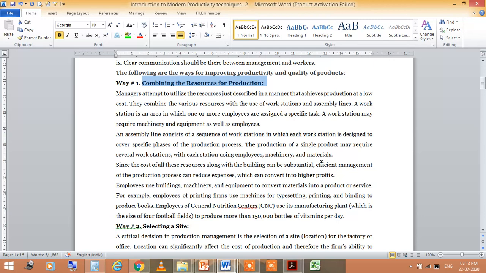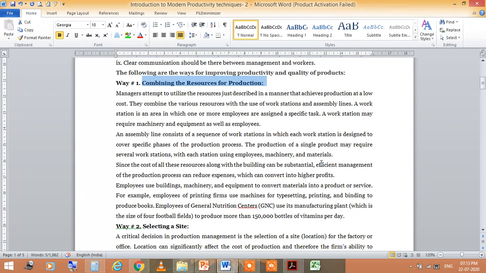So they combine the various resources with the use of workstations and assembly lines. A workstation is an area in which one or more employees are assigned a specific task. A workstation may require machinery and equipment as well as employees.